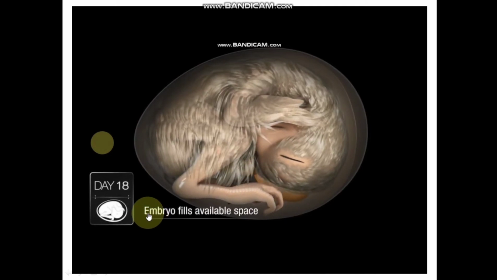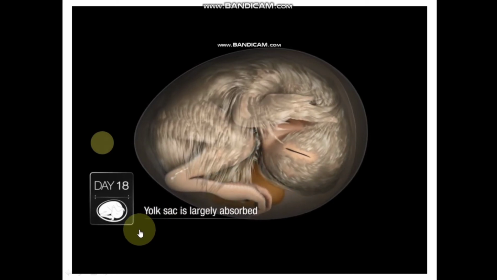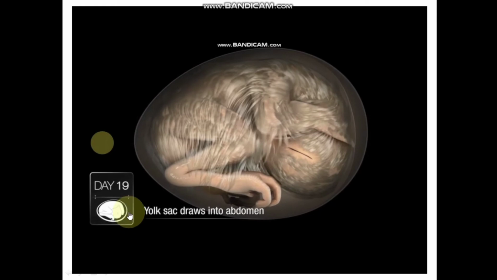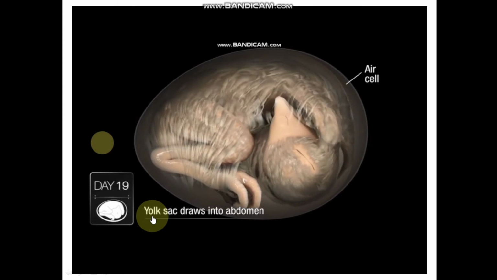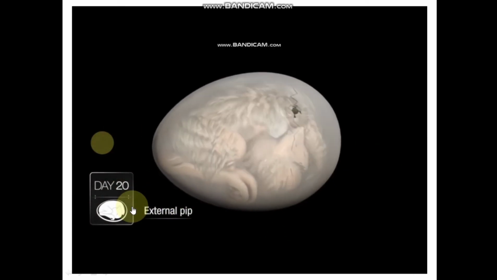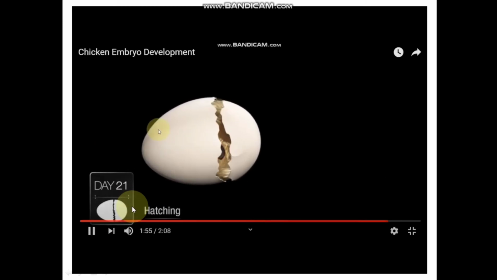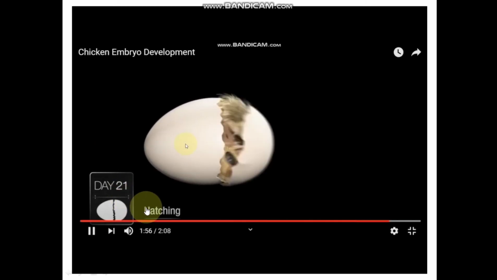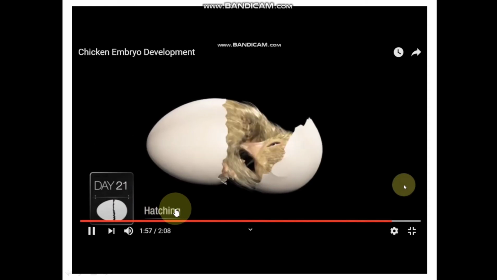In day 18, embryo fills available space. In day 19, yolk sac draws into abdomen. Yolk is the yellowish part of an egg. In day 20, internal dip, external dip. Now in day 20, hatching is almost completed and a chick is coming out from the egg.